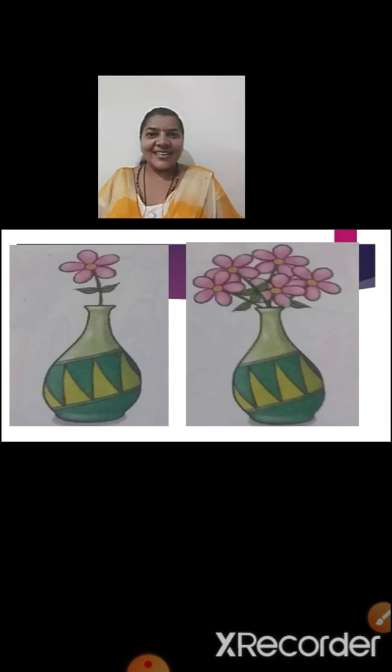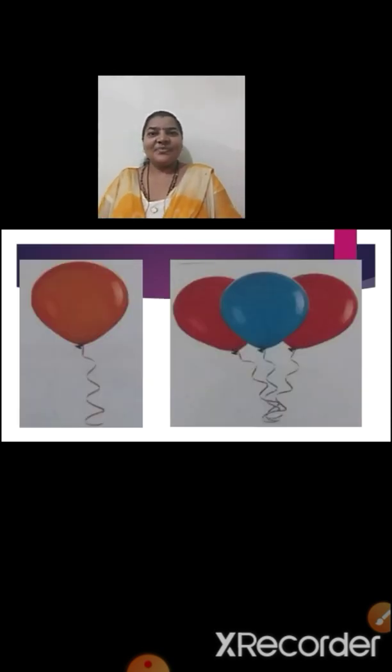Here children, what you all can see? Yes, we can see two flowers, and to your left hand side we can see only one flower, and to your right hand side we can see many flowers. Now here, yes, what we can see? These are the pictures of balloons. Say one balloon, many balloons. One balloon, many balloons.